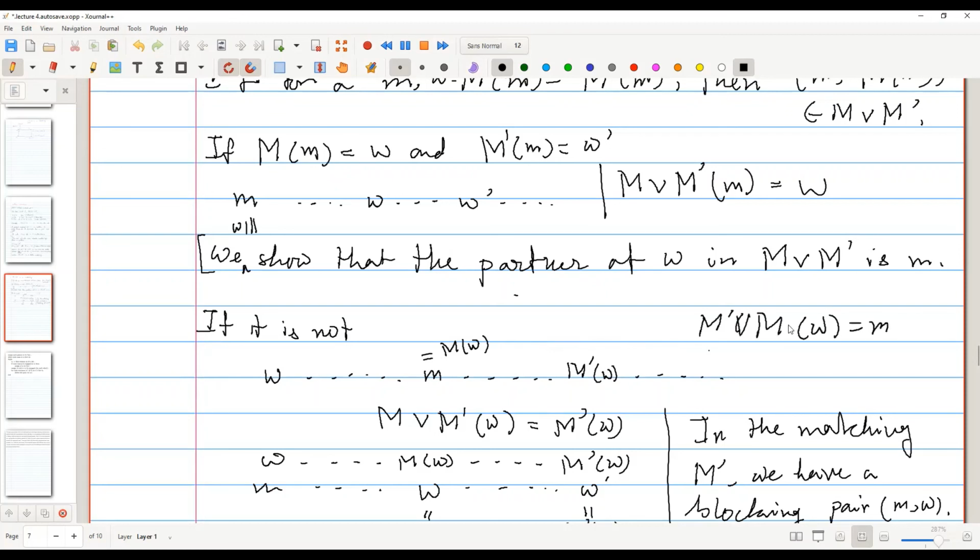So if we don't want that, that means in the preference list of small w, small m must come before capital M prime of w. Is this part clear?